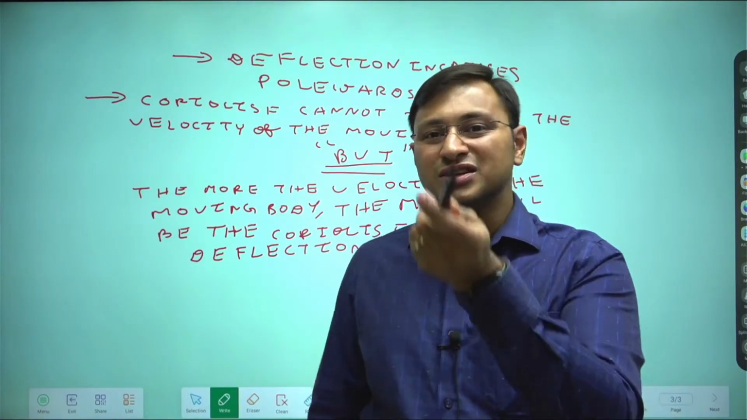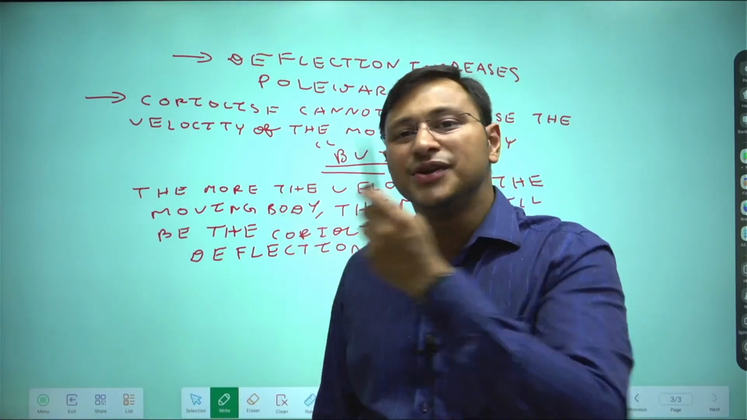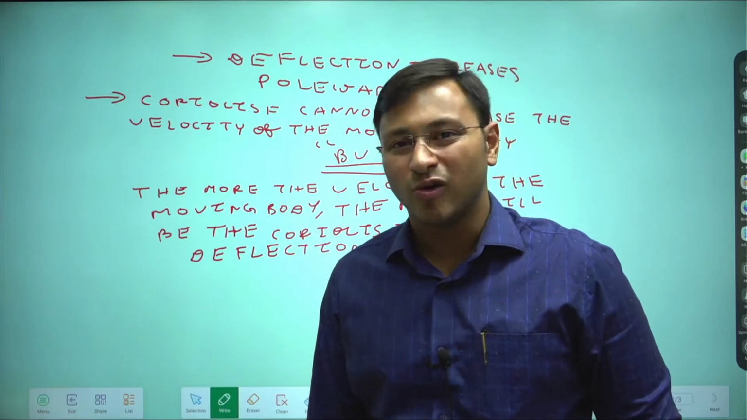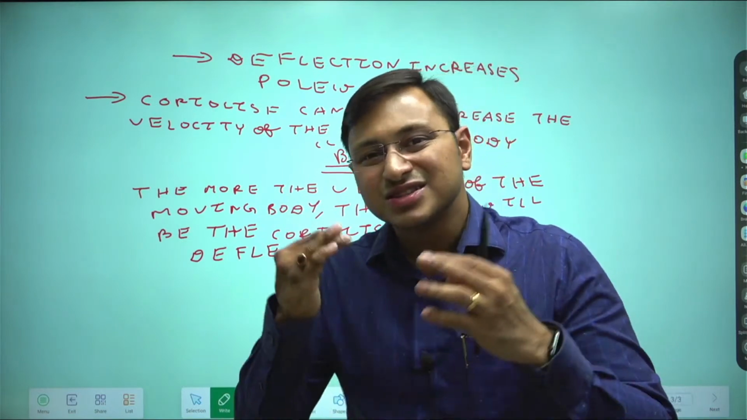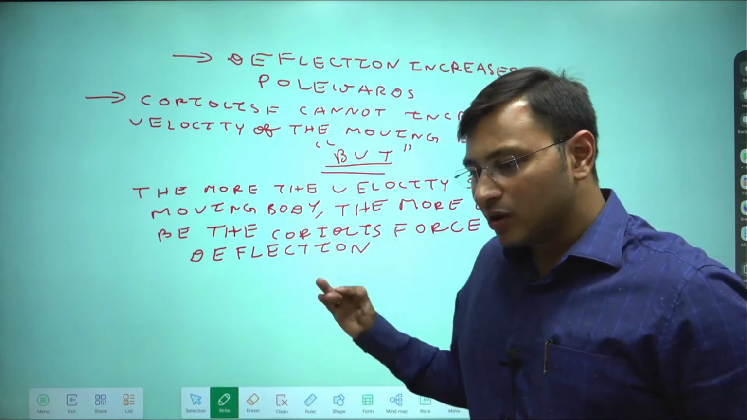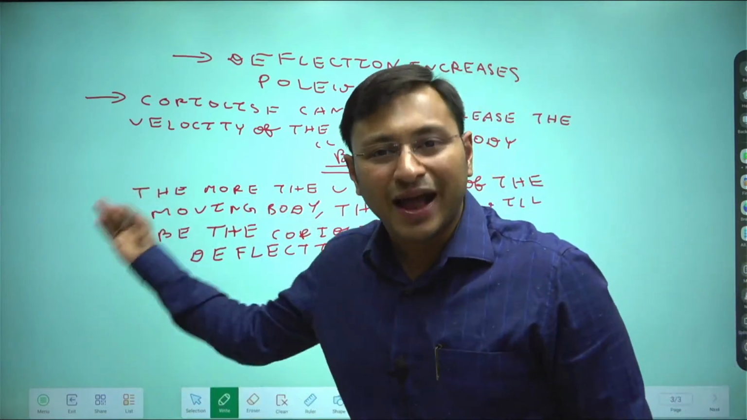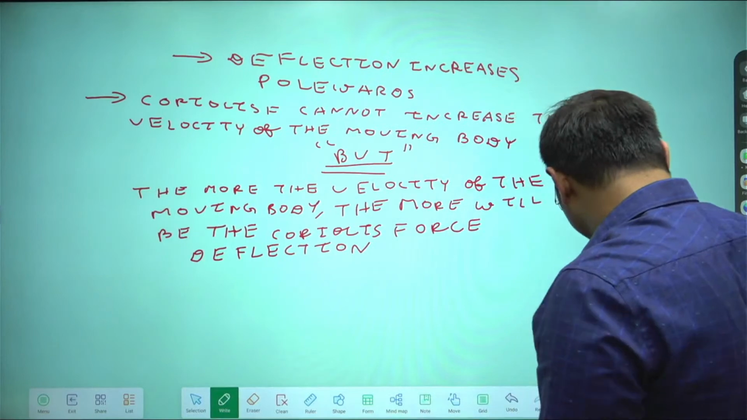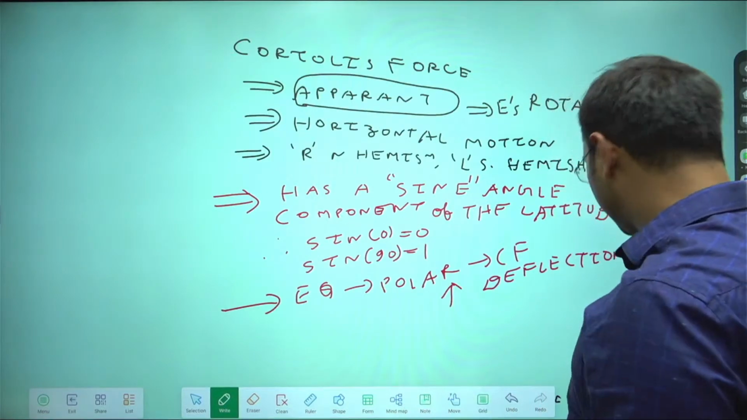Because Coriolis force is related positively with the magnitude of the velocity of the moving body. Okay, so what does this mean actually, guys? What does this actually translate to in actuality? For that, we will again take the reference of the previous diagram that I have drawn.